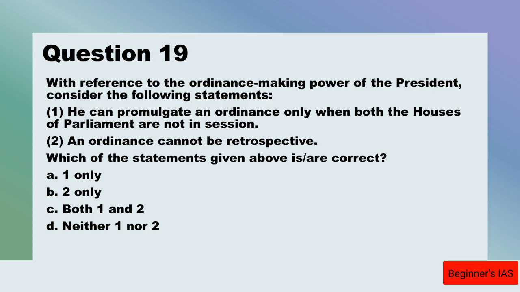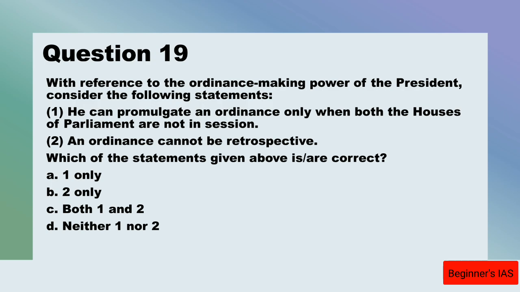Therefore, an ordinance issued when both houses are in session is void. Thus, the power of the president to legislate by ordinance is not a parallel power of legislation. Therefore, statement number 1 is incorrect.